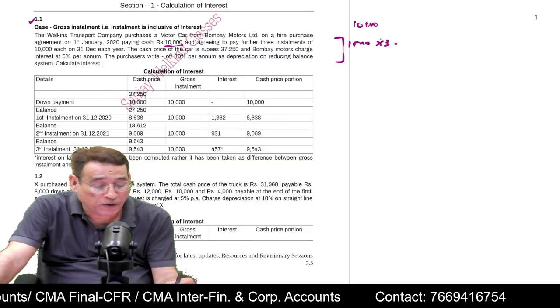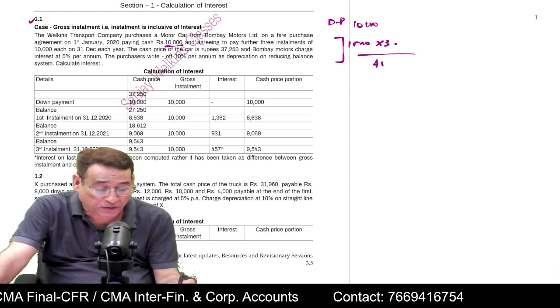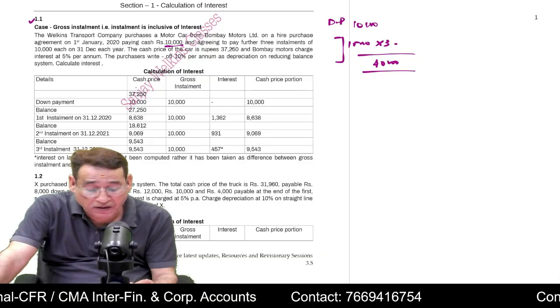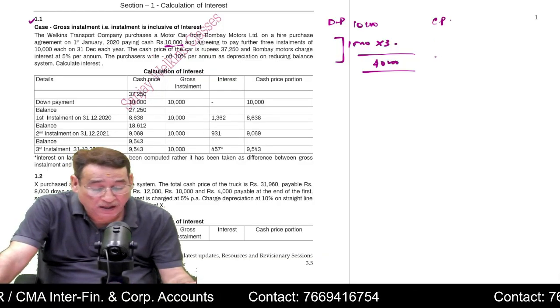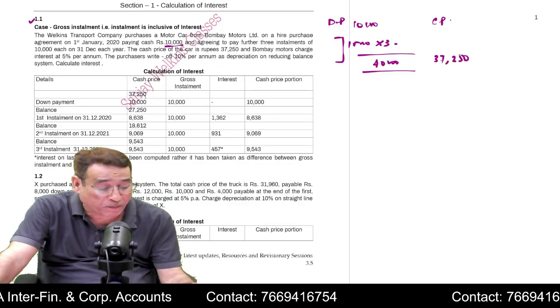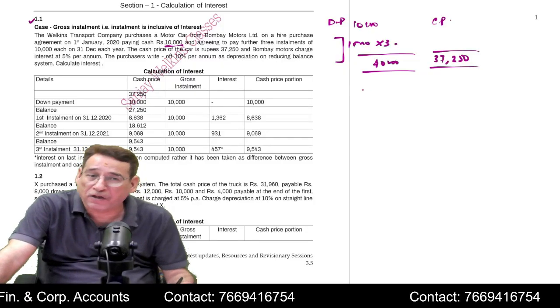Down payment happens to be 10,000 and then 3 installments of 10,000 each. Correct? That means the total hire purchase price, down payment and total installments, will be equal to 40,000. And further it is written that the cash price of the car. Now this is the cash price. As you know, what is cash price? Cash price means if I would have paid the entire amount in lump sum, I would have paid 37,250.